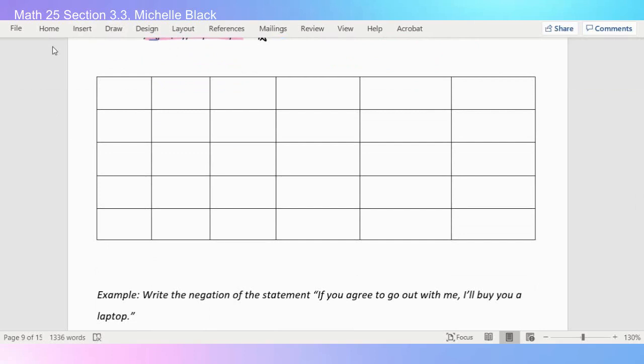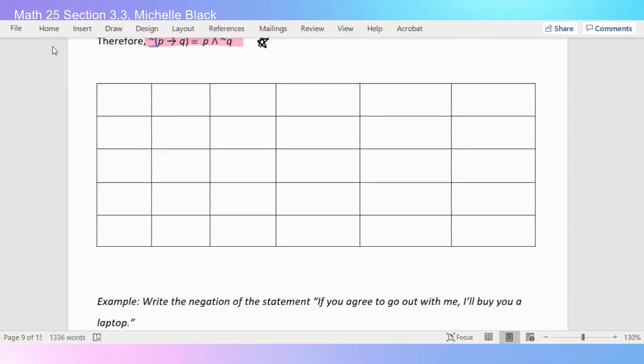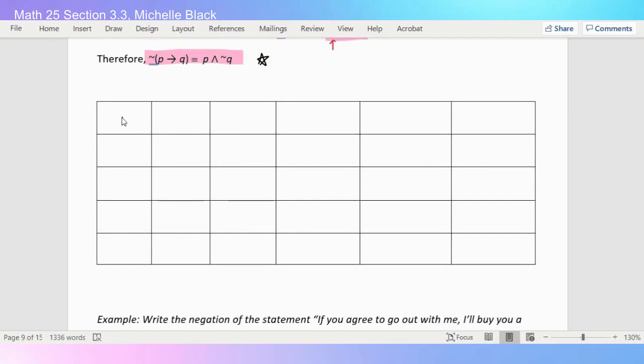So in this truth table, I need to make sure I have all the pieces from those two statements. So I have a P, I have a Q. I do not have a not P. I have a not conditional and a normal P, so I don't need a not P, but I do have a not Q, so I'm going to need one of those.